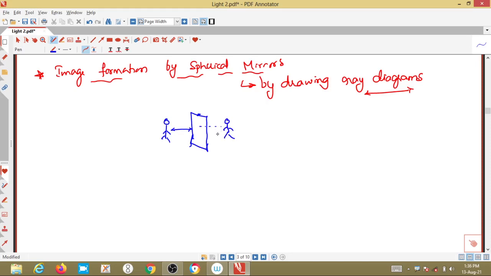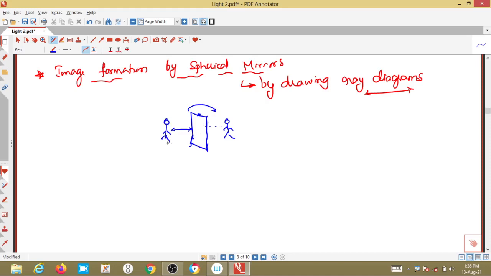Okay, at the same distance, we cannot feel that the image is formed on the mirror. It is sticking to the mirror. We are not feeling like that, right? The image is formed here. It looks that whatever the distance from me to that mirror, the same distance from the mirror to the image is formed behind the mirror. We feel that it is formed behind this particular mirror at the same distance where exactly the object is placed.